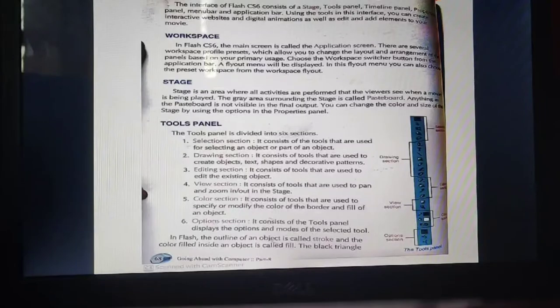There are several workspace profile presets. These presets are predefined workspaces which you select, and you get that kind of arrangement, which allows you to change the layout and arrangement of the panels based on your primary usage, like how you want to use it. Choose the workspace switcher button from the application bar. A flyout menu will be displayed. In this flyout menu, you can choose the preset workspace. Presets are the already predefined sets.